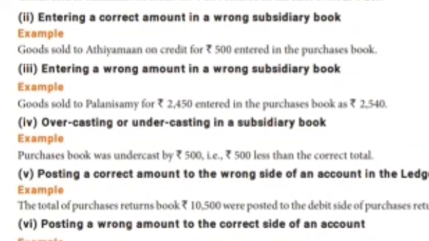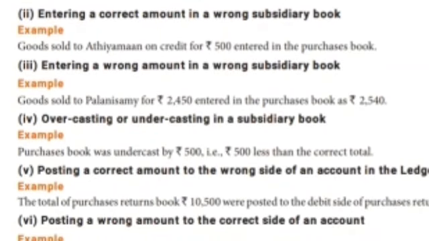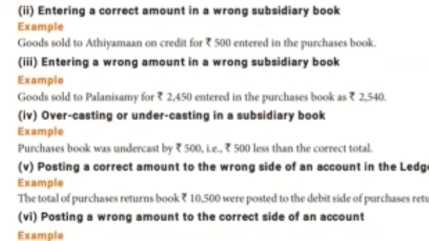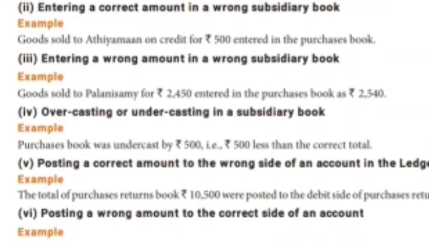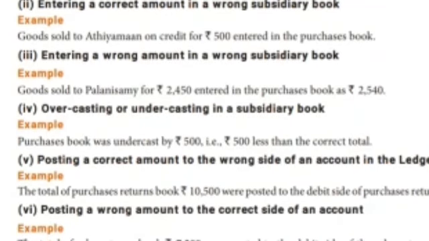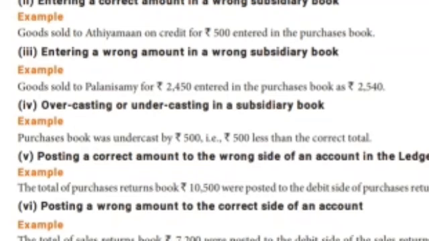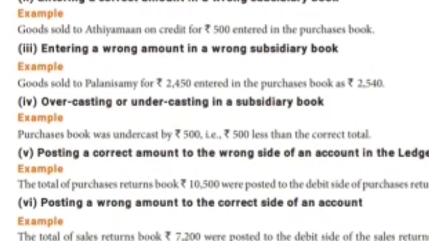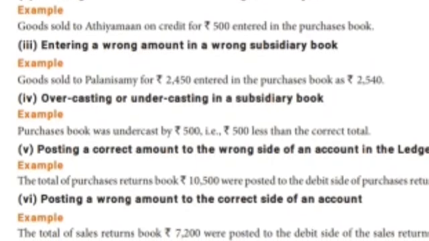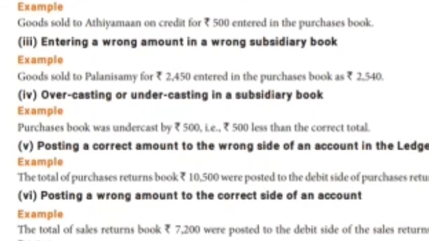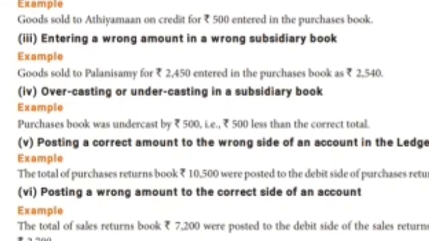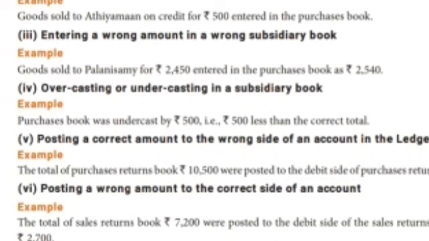Next one, entering a wrong amount in a wrong subsidiary book. Goods sold to Palanichami 2450 entered in the purchase book. Goods sold means a sales account, but it is wrongly written in the purchase book, and as 2540 instead of 2450. Then overcasting or undercasting of a subsidiary book.